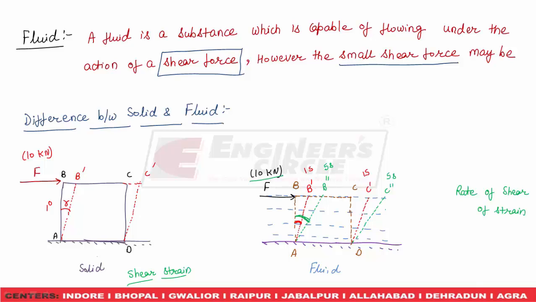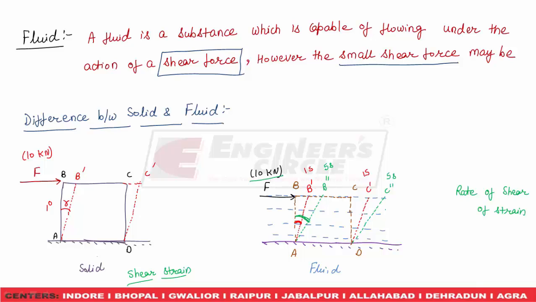So in case of fluid, after the removal of shear force, the fluid will not regain its original shape, and for the time that the shear force is acting, the fluid will move continuously, and hence the shear strain will change continuously with time. Only because of this, we are more concerned about the rate of shear strain in a fluid rather than the shear strain.